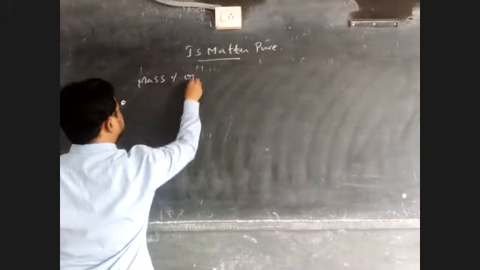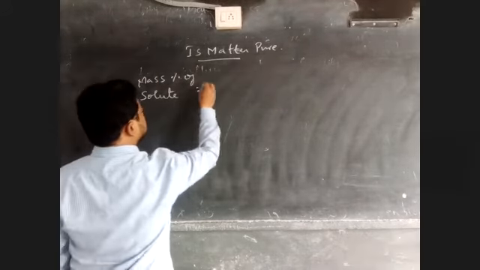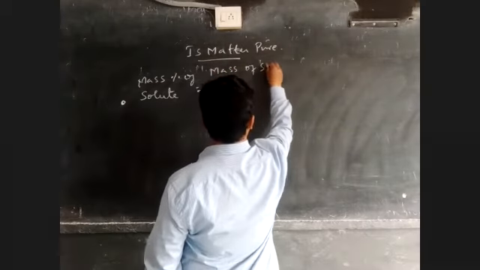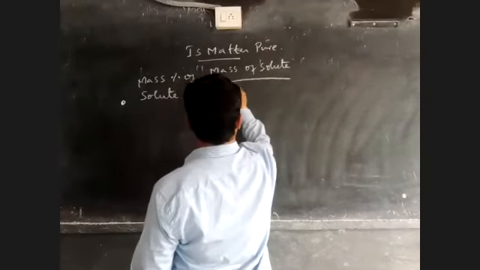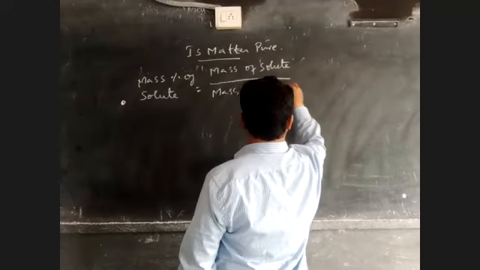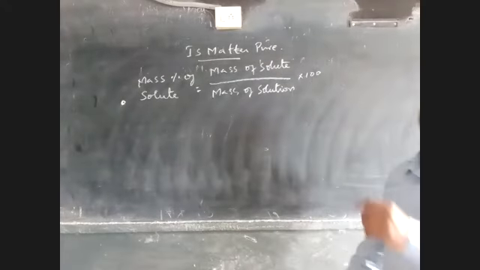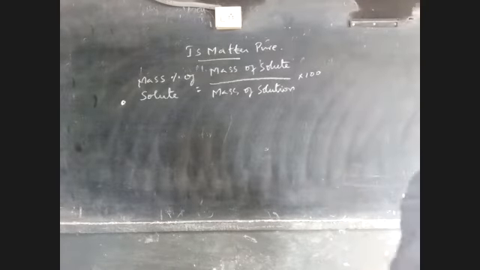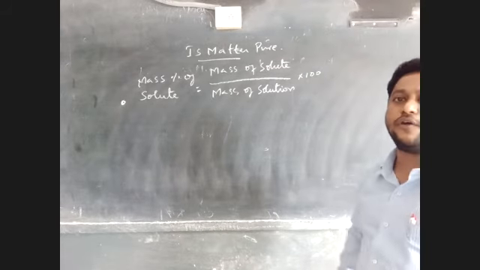Mass percentage of solute is mass of the solute by mass of solution into 100. That is the formula to express the mass percentage of solute.